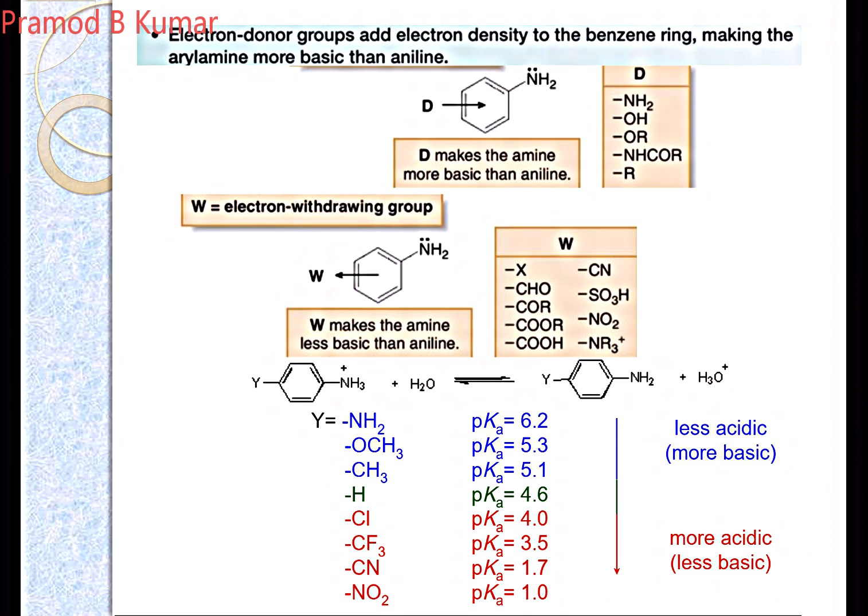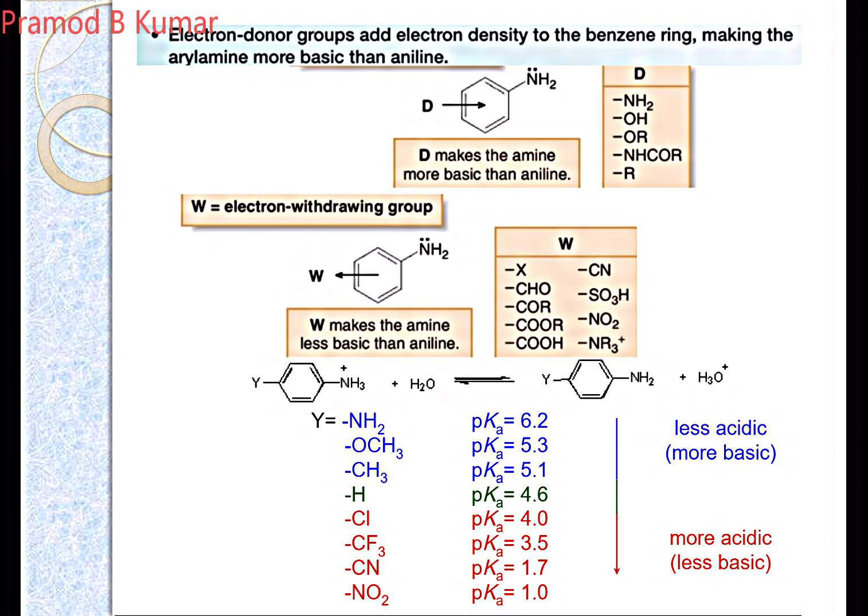These are some examples of how the acidity and basicity of aniline depend upon the substitution. Whatever is written on the right and left in red is more acidic, that's why it is less basic. Compounds which are less acidic are more basic.